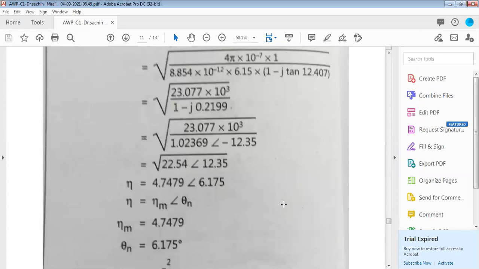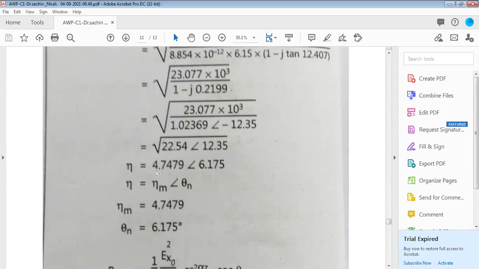You need to take care while you are converting rectangular to polar and polar to rectangular, whether it's a multiplication or a division form. Finally, by removing the root term, you will get the final answer. Whatever you are getting here, 4.74, is the maximum intrinsic impedance, along with the angle, which is the normal to the plane, 6.175.